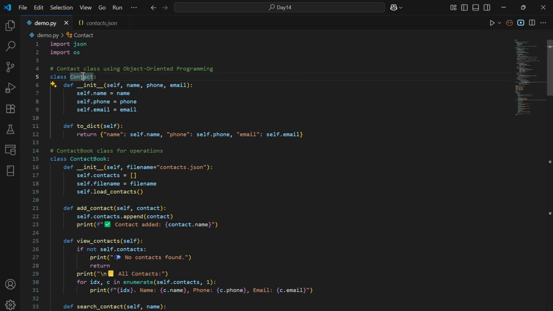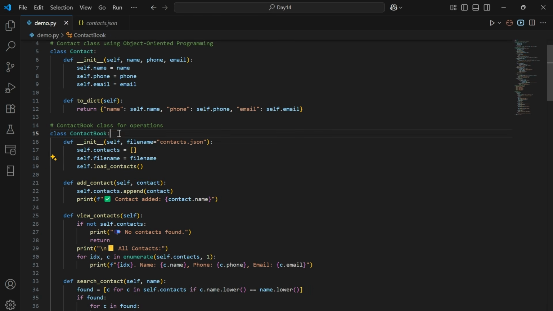Next, I have created a Contact class. This is a constructor. It gets called whenever a new contact is created and it stores the name, phone and email address as part of a contact object. to_dict is a method. It converts the object into a dictionary.